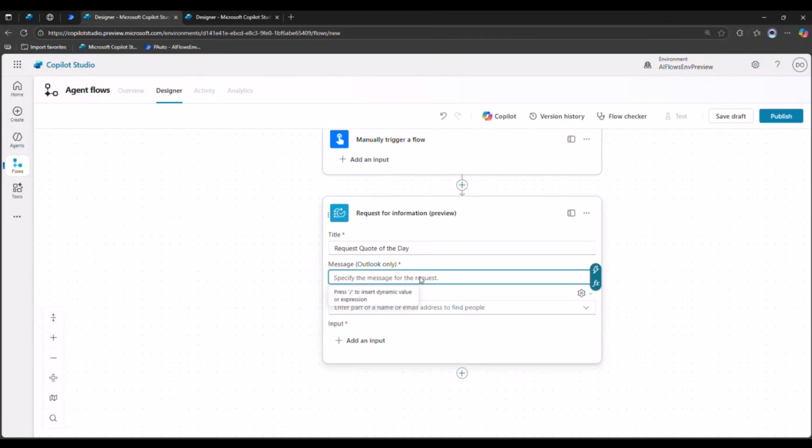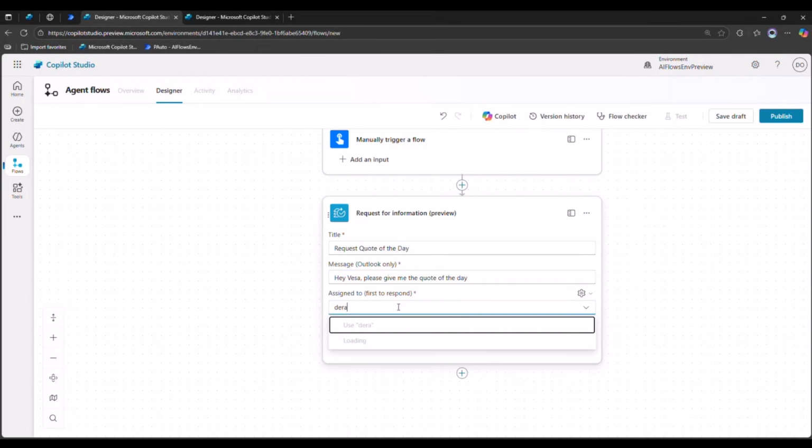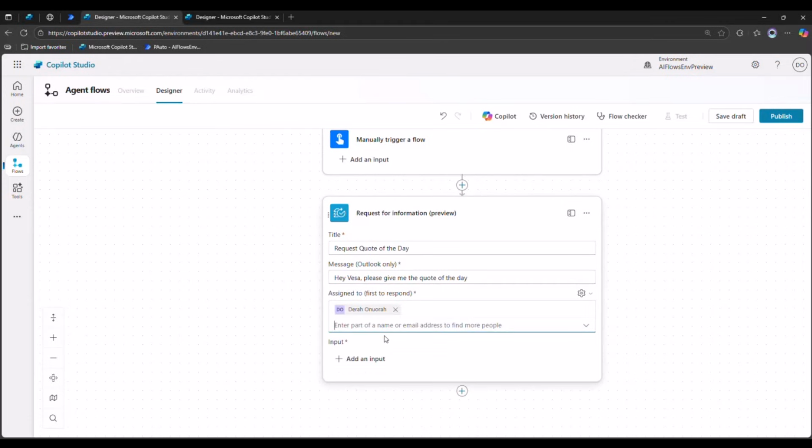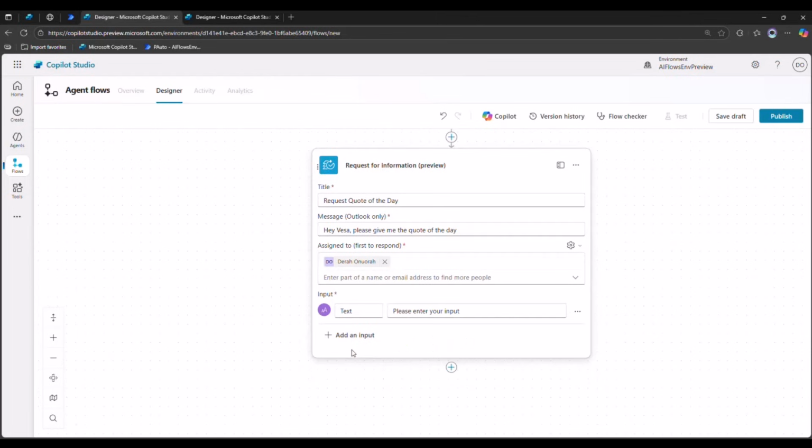And then you can ask a simple, this is not really a business process. I'll show you one in a business process, but to get the point across, I'll just say, Professor, please give me quote of the day. Now, Vesa, I don't think your email is in this tenant, but so I'll just put mine for now. But you could put Vesa's email, and then you can collect the inputs you want from him. So I'll put text, and I'll define this input as quote. What is the quote of the day?